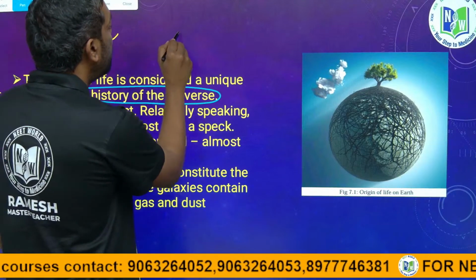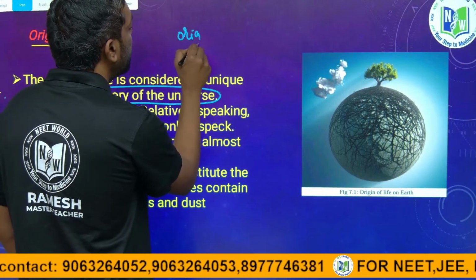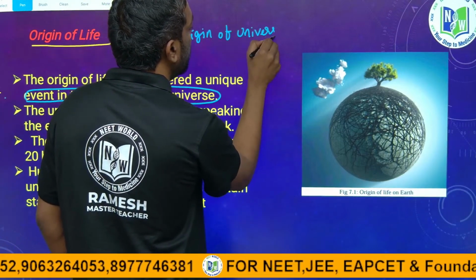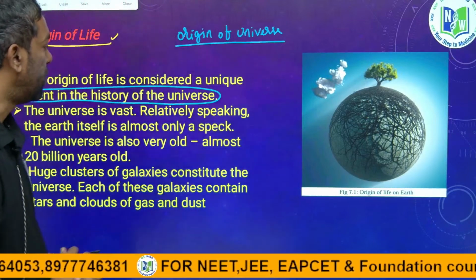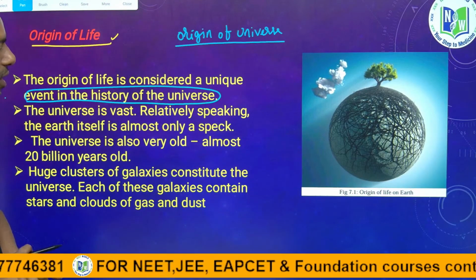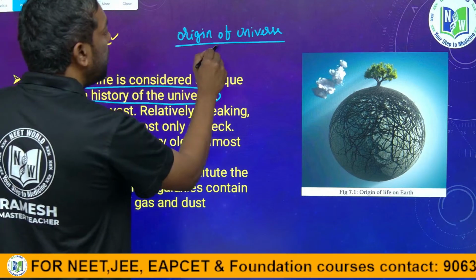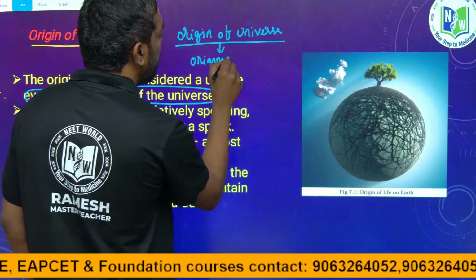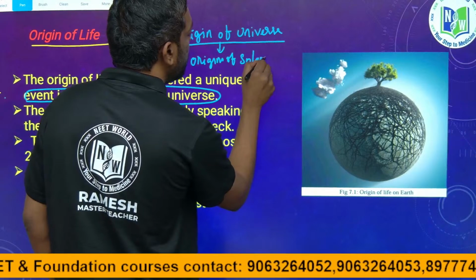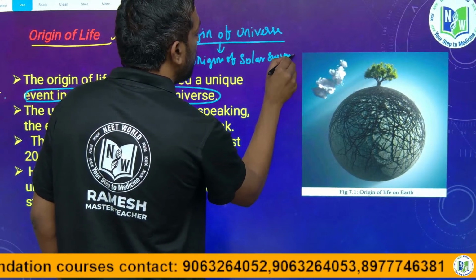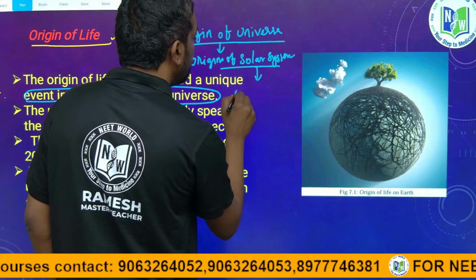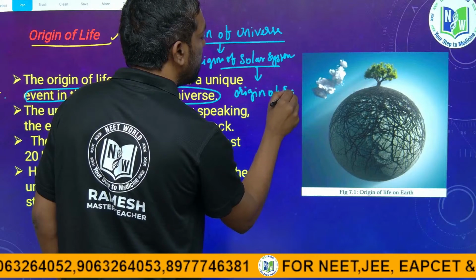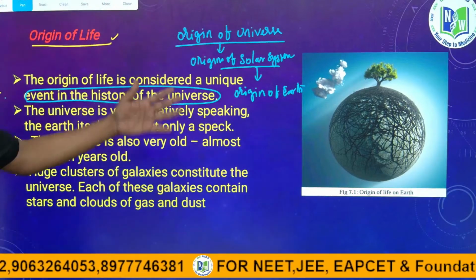Before that comes the origin of the universe. We are going to discuss the origin of the universe. After that there is the origin of the solar system, and after that the origin of the Earth. We are going to discuss it.